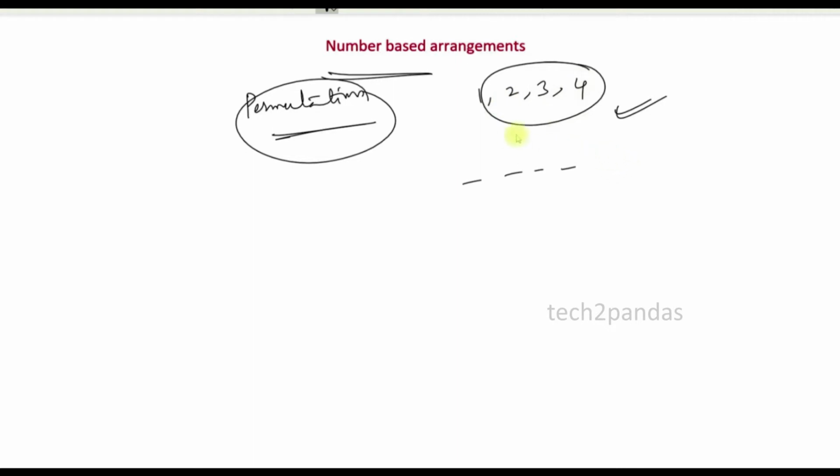So we need to use either the repetition-allowed method or the repetition-not-allowed method. For example, if they have given the digits 1 2 3 4, how many 4-digit numbers are possible by using 1 2 3 4? When repetition is allowed, that is one condition; repetition not allowed is another condition. So these kinds of problems will be asked in the number system. So let's see.